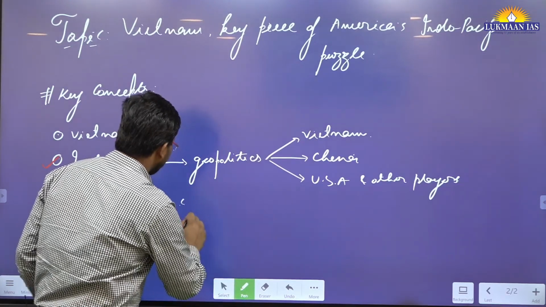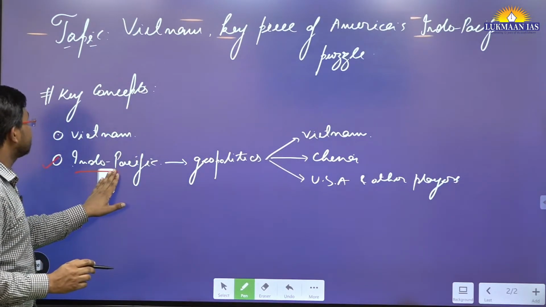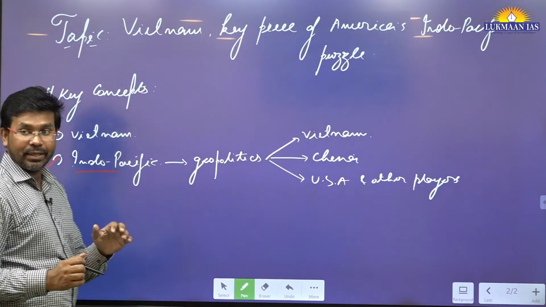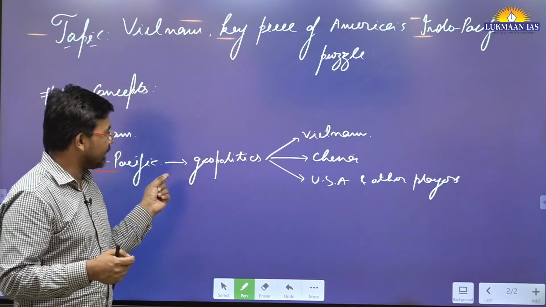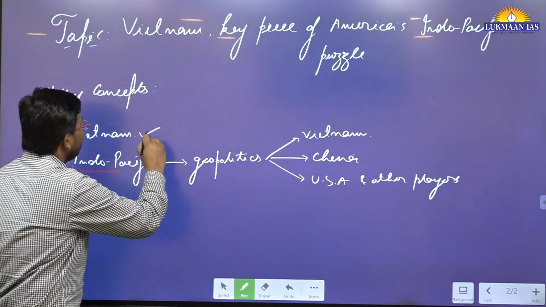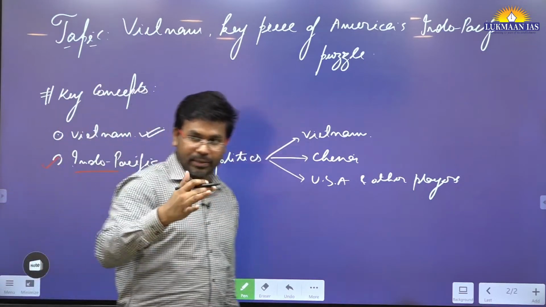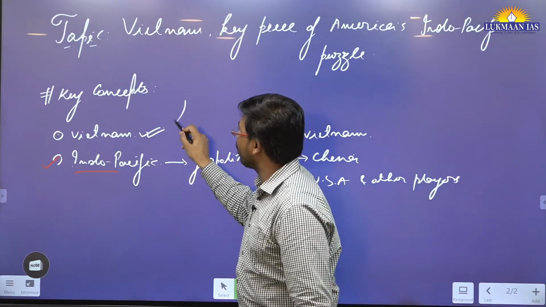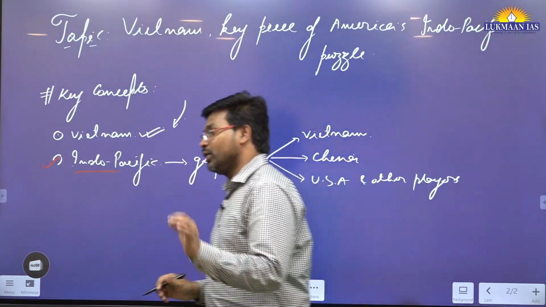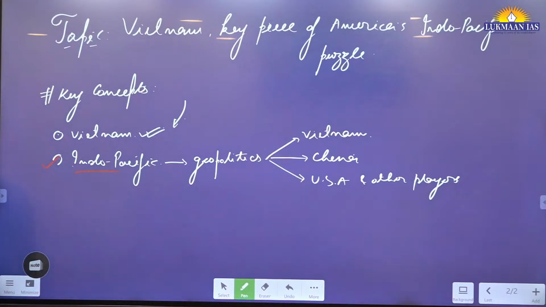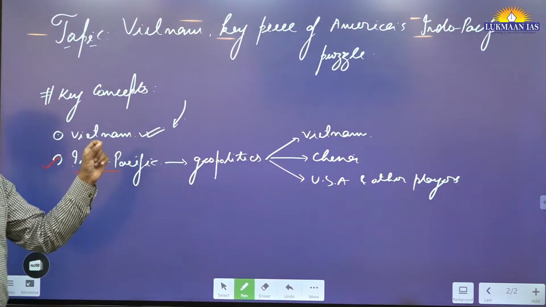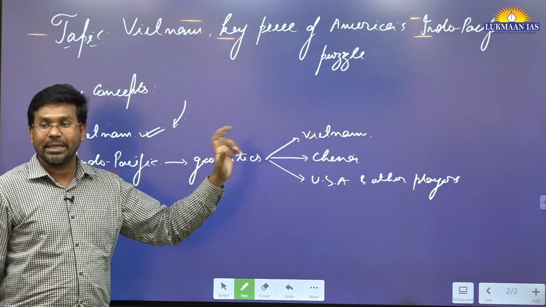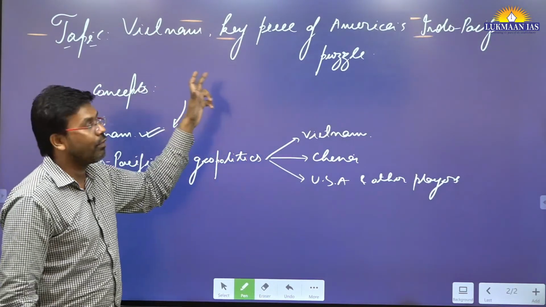Having understood what the Indo-Pacific is, we need to understand why the ties have improved between these countries. Because Vietnam now wants to have its own order, meaning it is not aligning with any country, because China is putting pressure on Vietnam. So in this article, the author has discussed Vietnam, how the policy and politics is changing, and why Vietnam became a key piece of the Indo-Pacific strategy of the US.